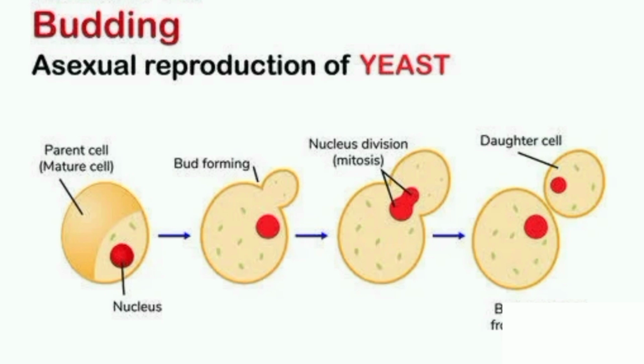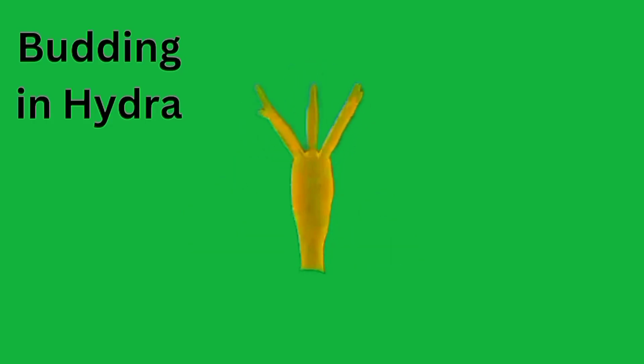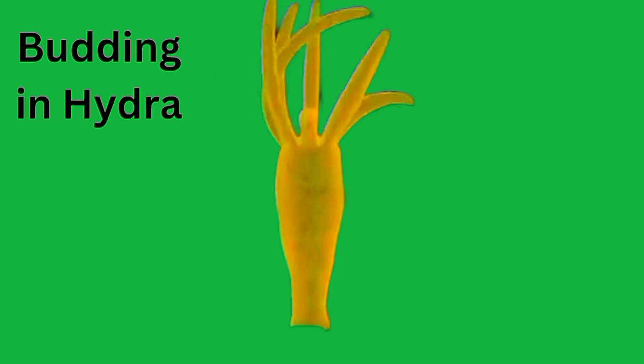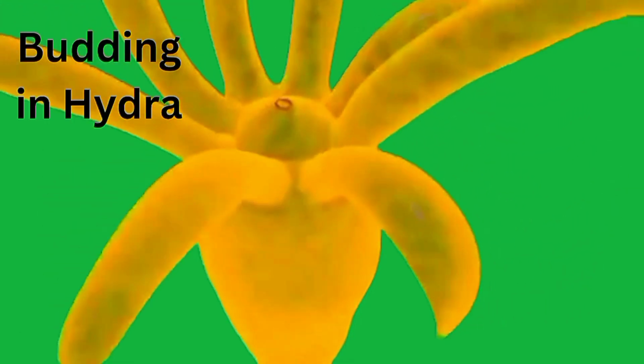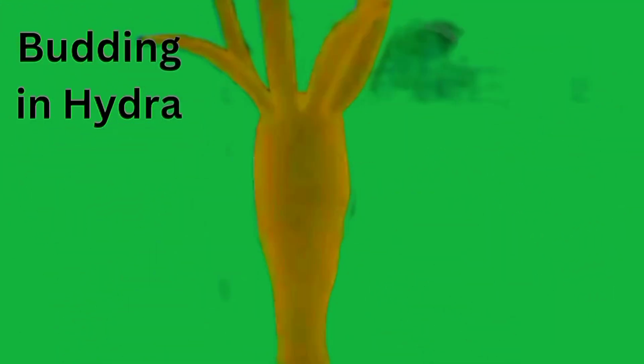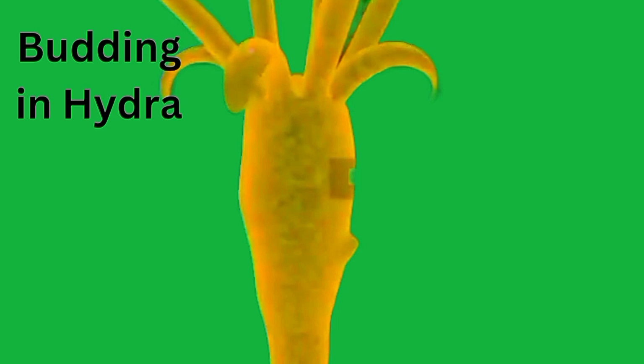This process allows for rapid population growth and its characteristics of yeast species like Saccharomyces cerevisiae. Budding in hydra. Hydra is one of the simplest multicellular freshwater organisms, about 1 centimeter long. It has a tubular body with a basal disc for attachment, a head bearing a mouth, and surrounded by stinging tentacles, a reason it is called many-headed serpent.